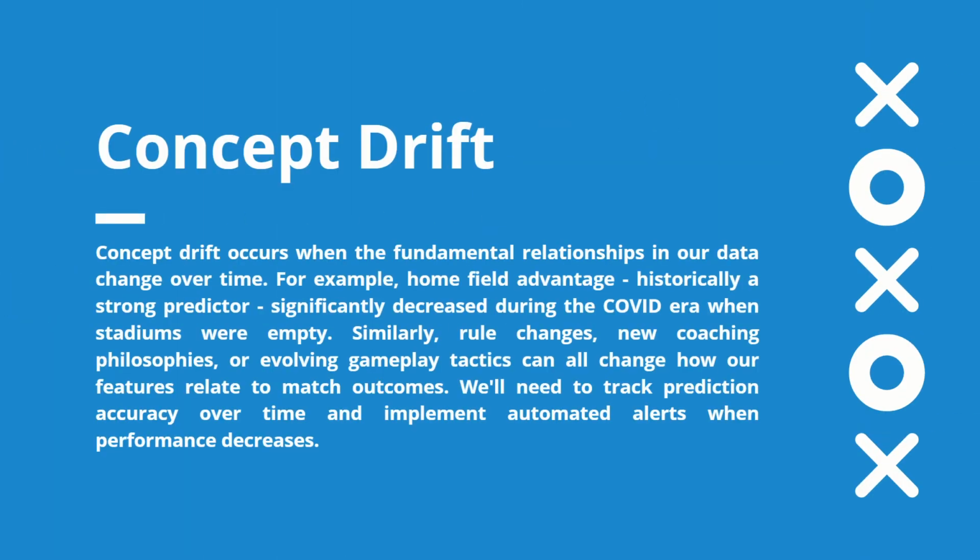Concept drift occurs when the fundamental relationships in our data change over time. For example, home field advantage, historically a strong predictor, significantly decreased during the COVID era when stadiums were empty. Similarly, rule changes, new coaching philosophies, or evolving gameplay tactics can all change how our features relate to match outcomes. We'll need to track prediction accuracy over time and implement automated alerts when performance decreases.